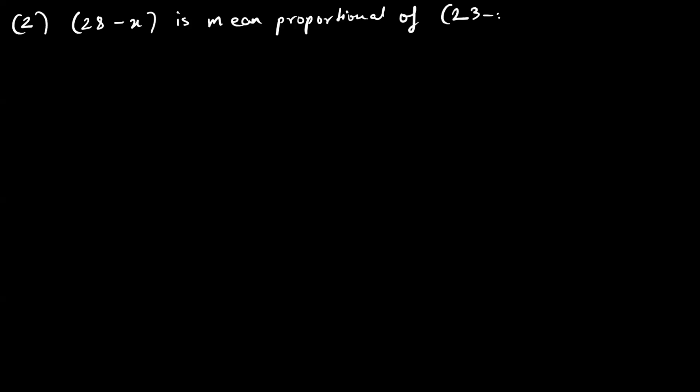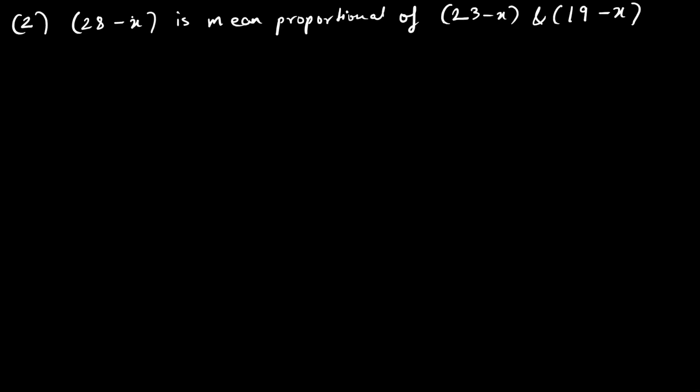If I read the second sum now, they are telling us 28 minus x is the mean proportional of 23 minus x and 19 minus x.